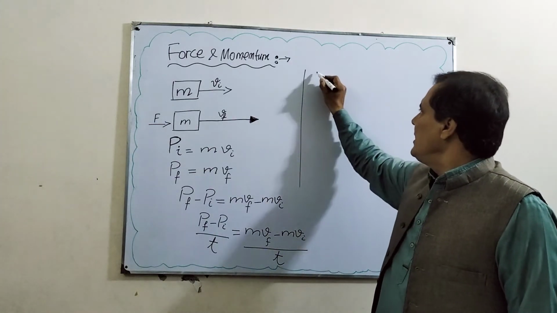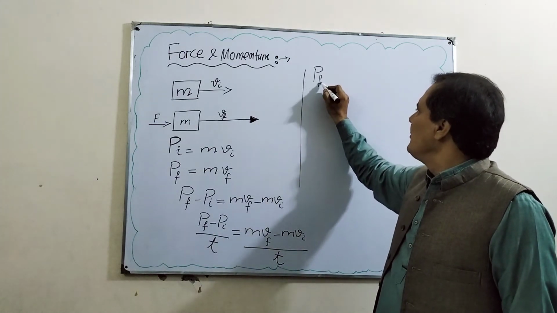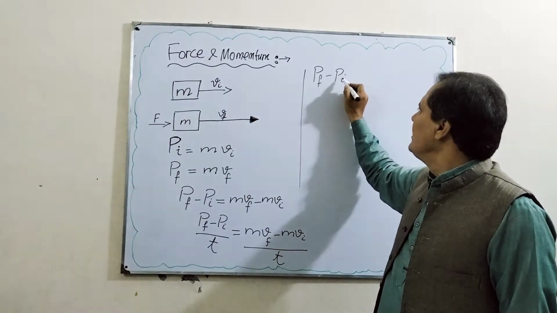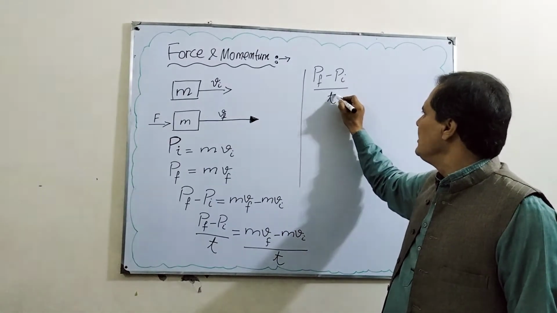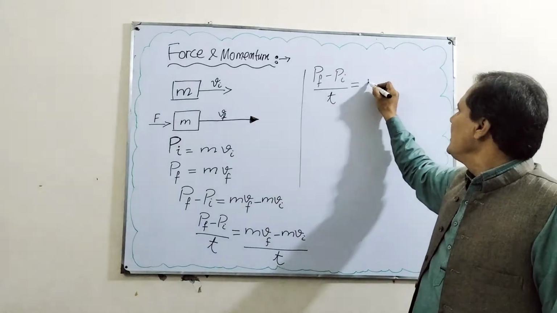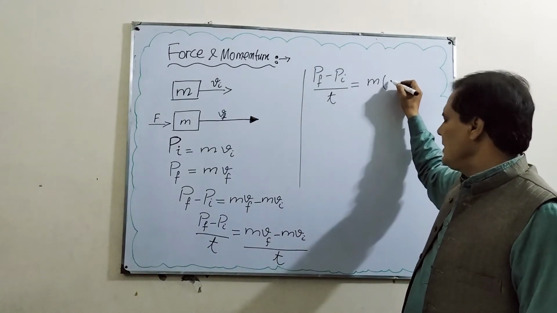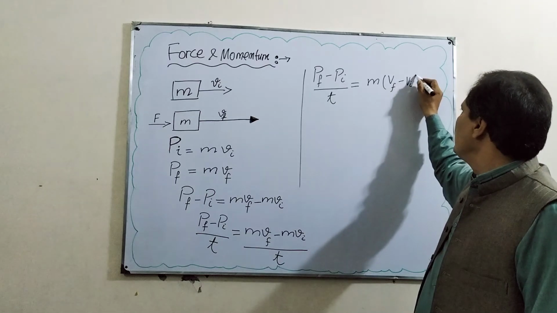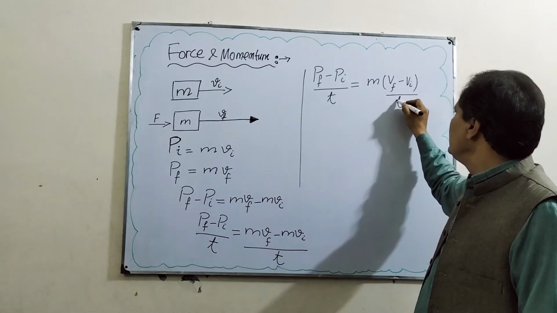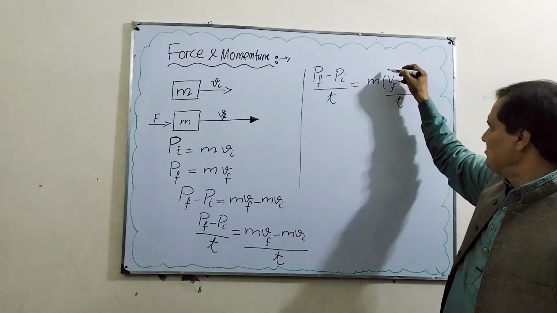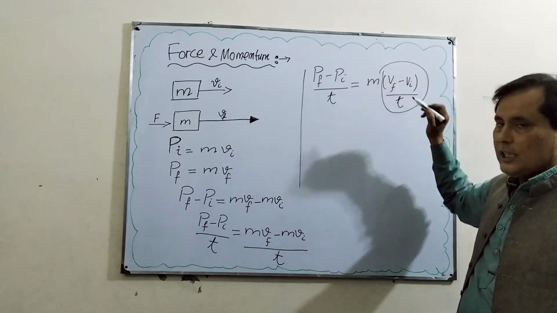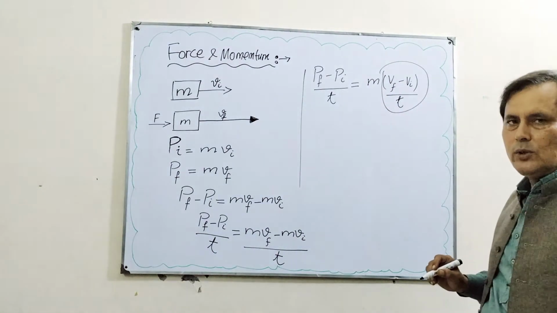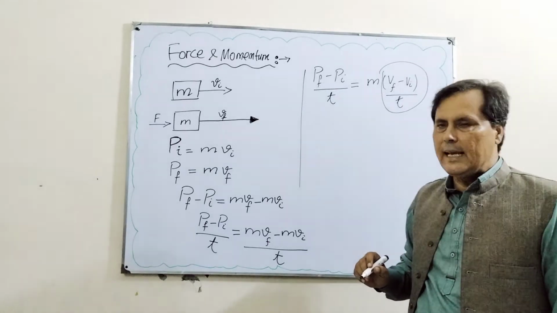You can write it as Pf minus Pi over t, taking m as common. This becomes m times Vf minus Vi over t. This is the rate of change of velocity, and you know that the rate of change of velocity is acceleration.